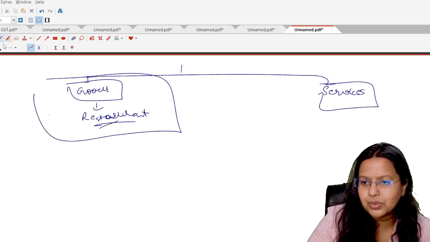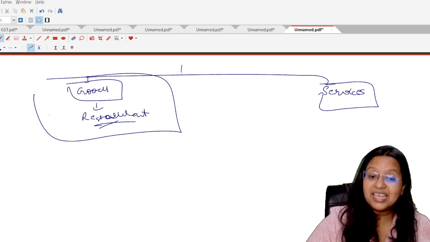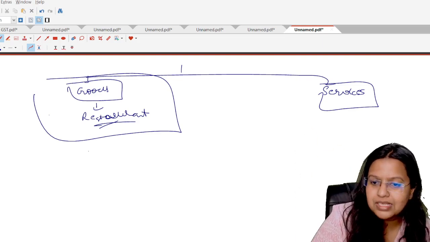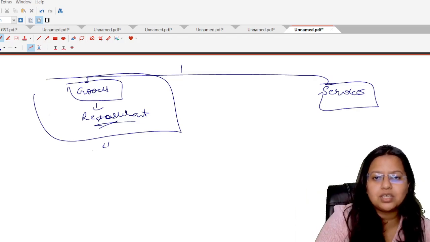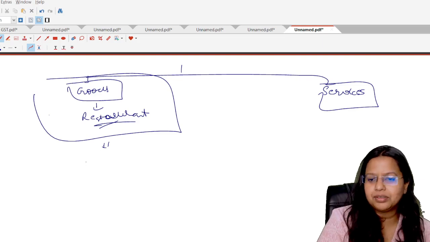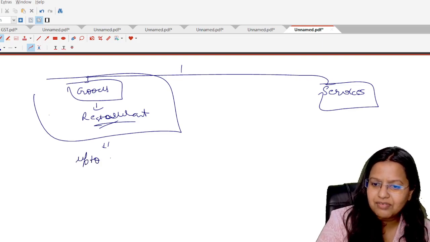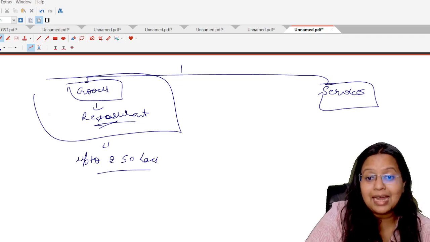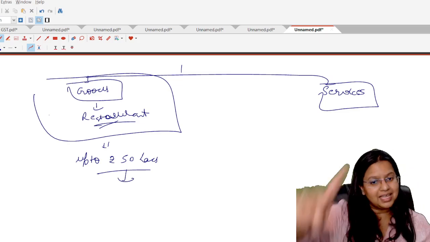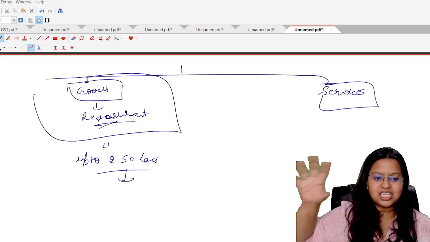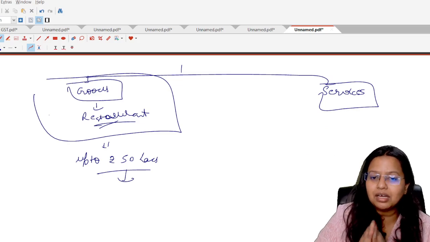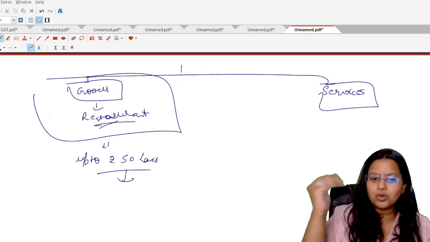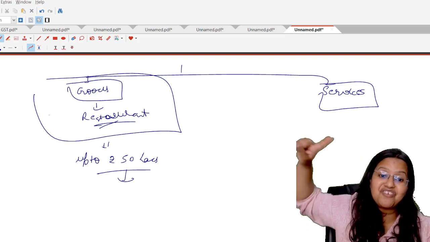Okay, now start. In this case, initially this was up to rupees 50 lakhs. No need to write it because this has already been amended. So, just write the amended part. Initially it was written that a person who is getting a turnover of up to rupees 50 lakhs in the preceding financial year.